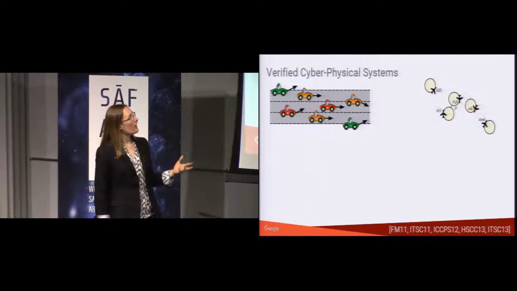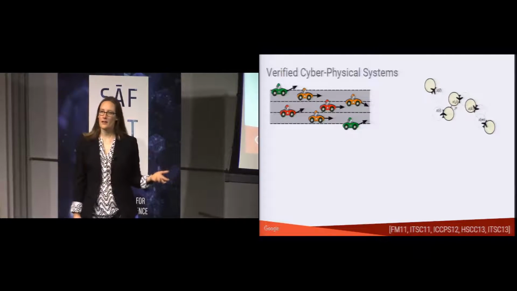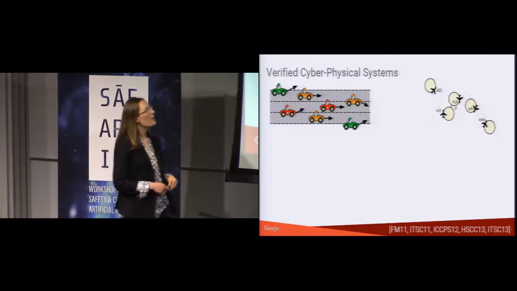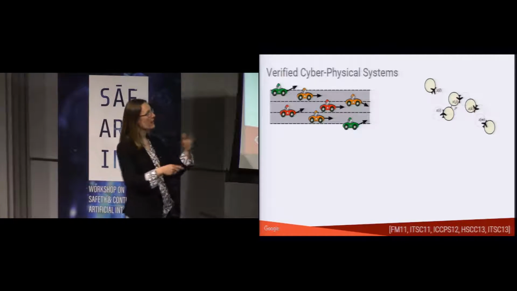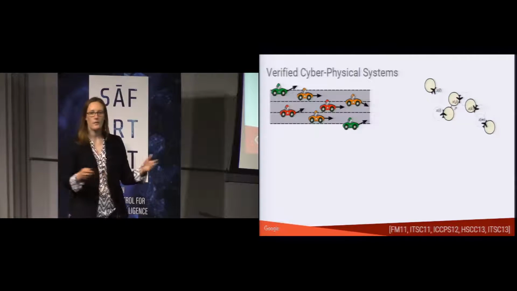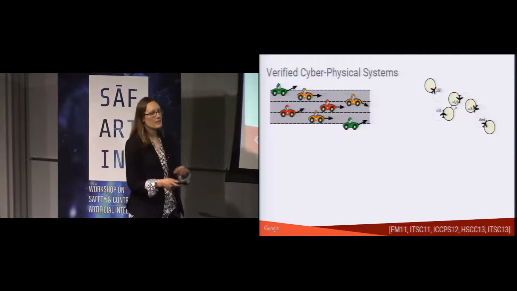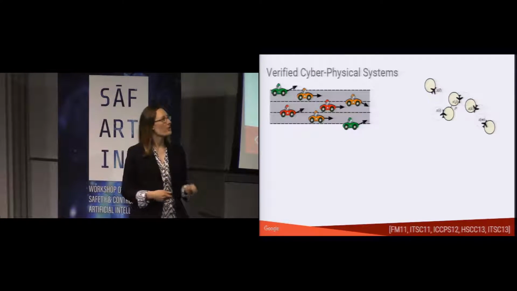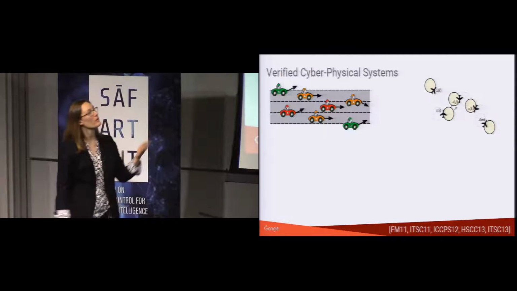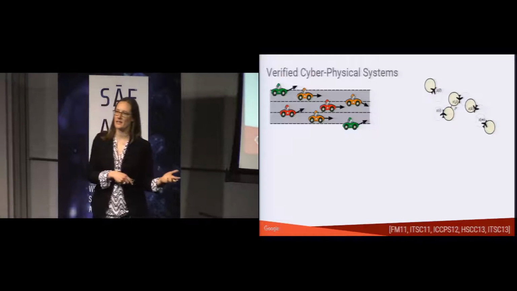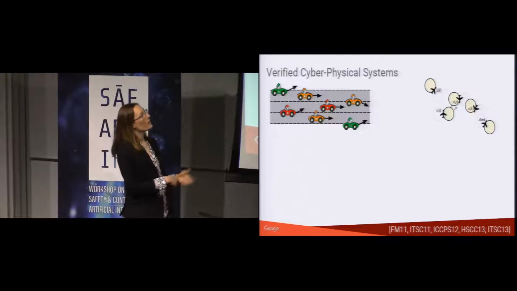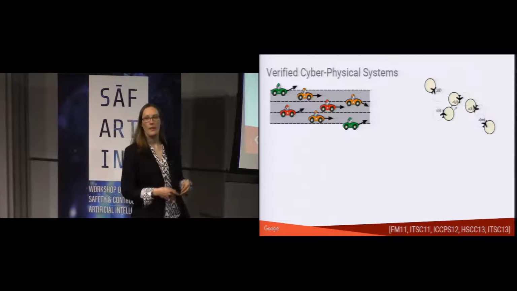Another system that we've looked at is distributed aircraft control. So here we wanted to look at a collision avoidance maneuver for aircraft, where each of the aircraft are flying around independently, and they needed to resolve conflicts between each other in real time, essentially. So this is complicated. It still has all the distributed dynamics of the car control system, but we also have even more complicated physical dynamics.